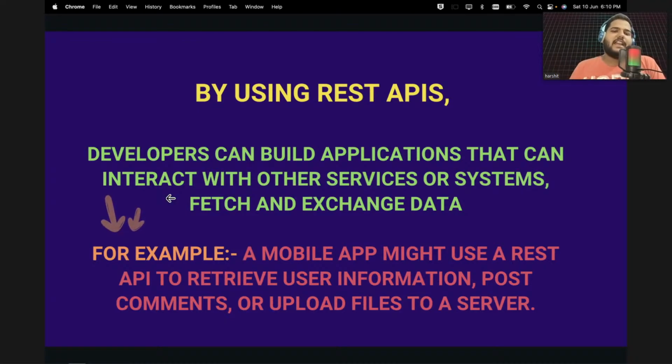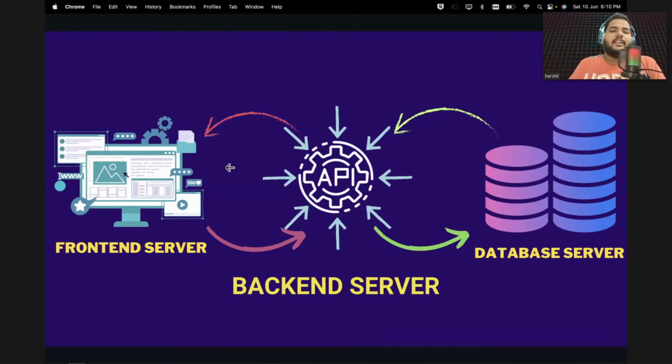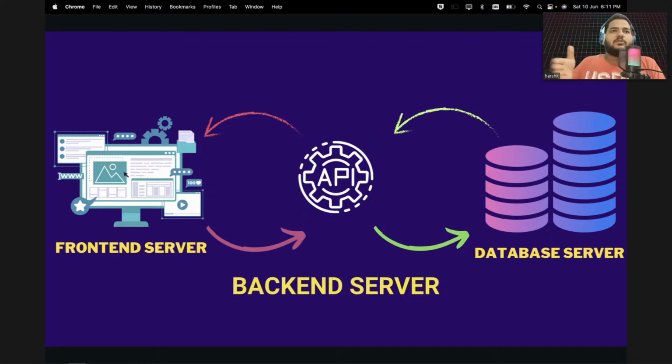A simple definition: developers build applications that can interact with other services or systems, for fetching and exchanging data. What it means is, if you have different applications and different systems and you want to connect them, to fetch the data and exchange the data between them, you will need an API. API stands for application programming interface, which you use when two or more systems need to interact with each other, to exchange data, fetch data, and do this request and response model. Wherever you have these use cases, you will be building APIs.